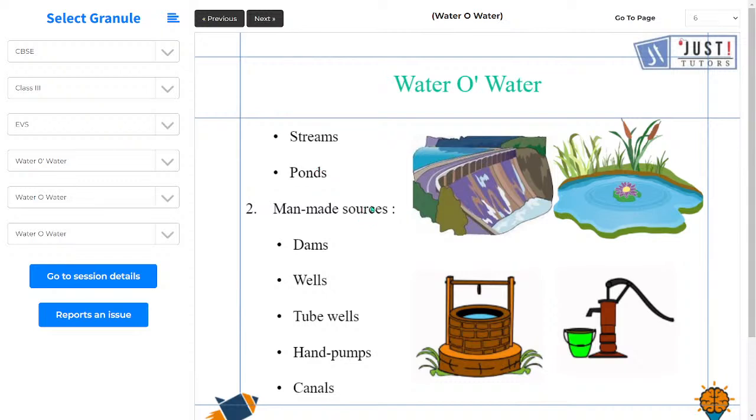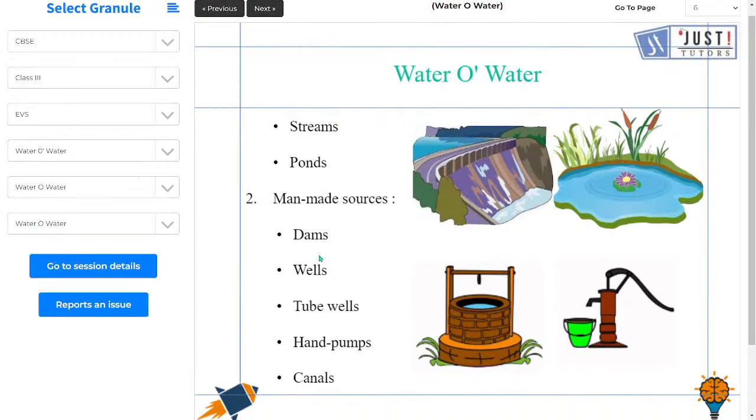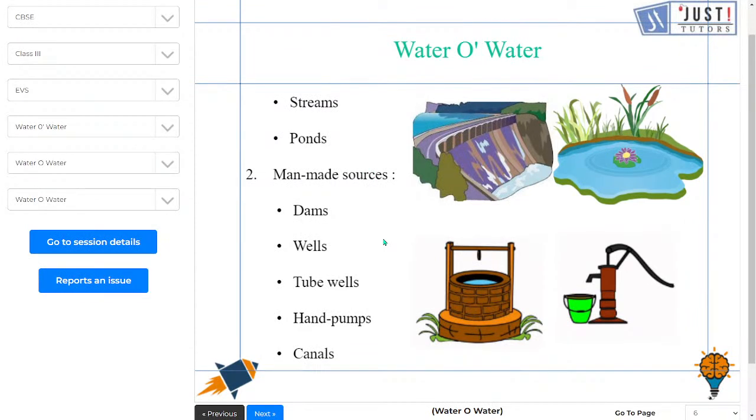which are made by man. So dams बिल्ट किए जाते हैं rivers के through, and what do those dams do? They store water of heavy flowing rivers, and this water is used for other purposes, for irrigation, for generating electricity, and for many other purposes. So dams जो होते हैं, these are man-made sources जो कि man बनाते हैं, and they are used for storing water and for using it for various purposes.